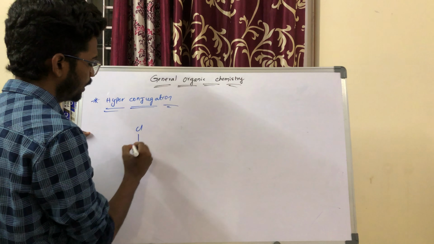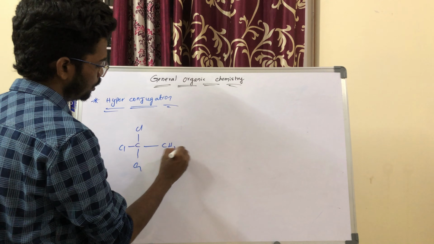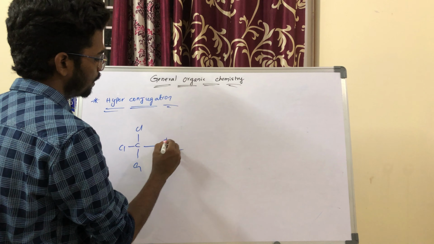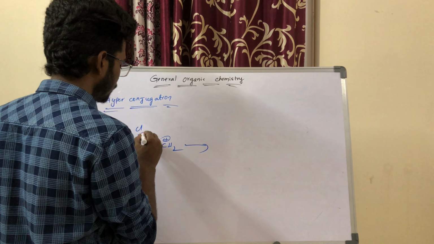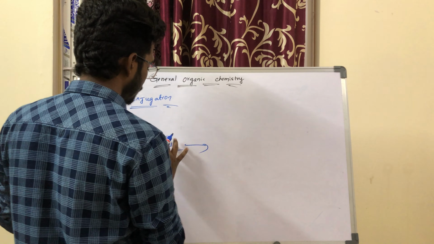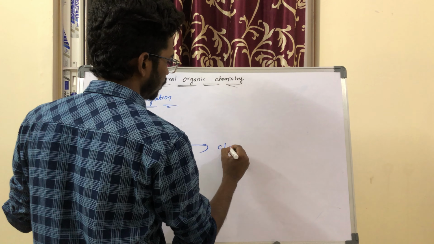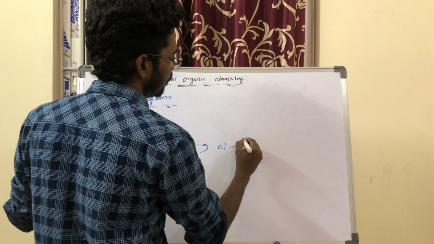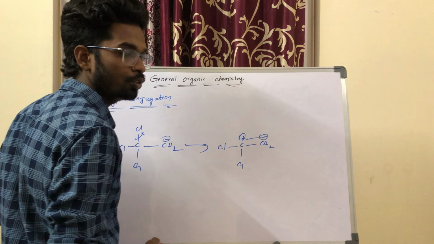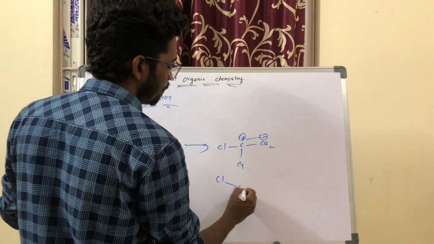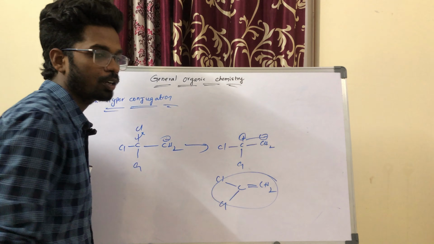Instead of hydrogen, you can take chlorine, chlorine, chlorine, and here you will get CH2 with a positive charge. If you treat it, chlorine will leave, and you will get a negative charge here. So Cl will get a positive charge, and here you have one negative charge. This negative and positive will give a double bond, right? Cl, C double bond, CH2. This is also hyperconjugation.